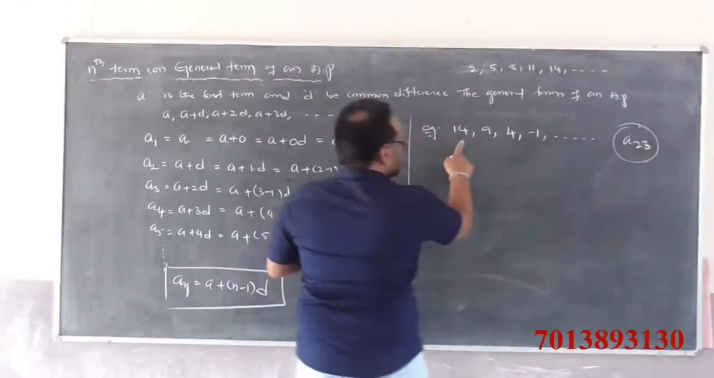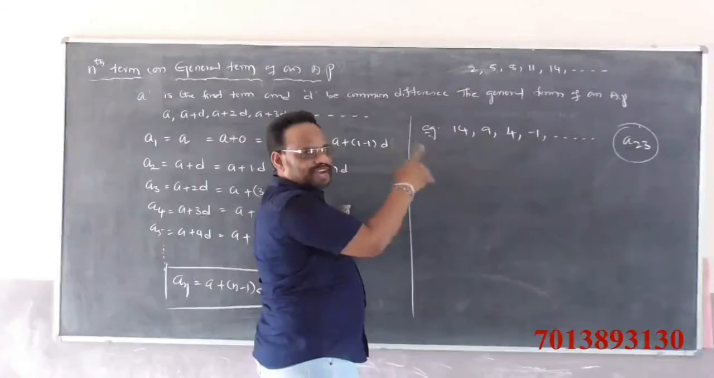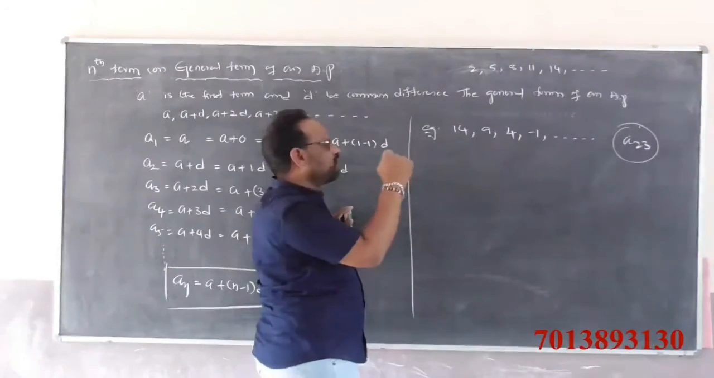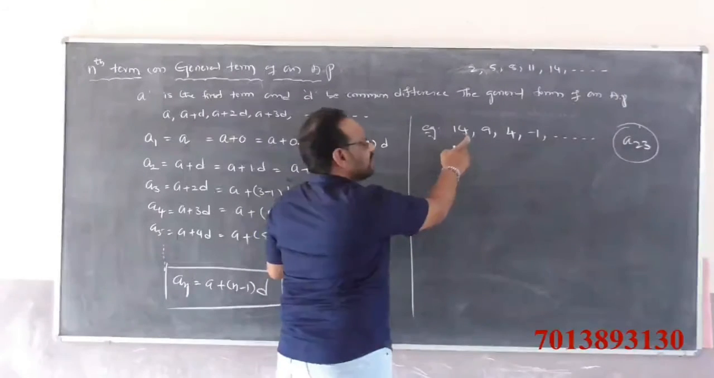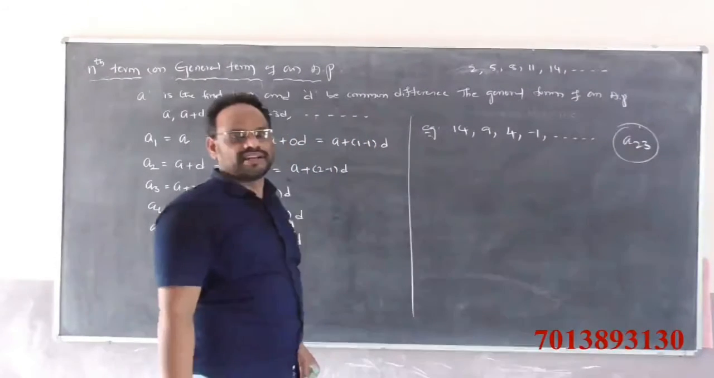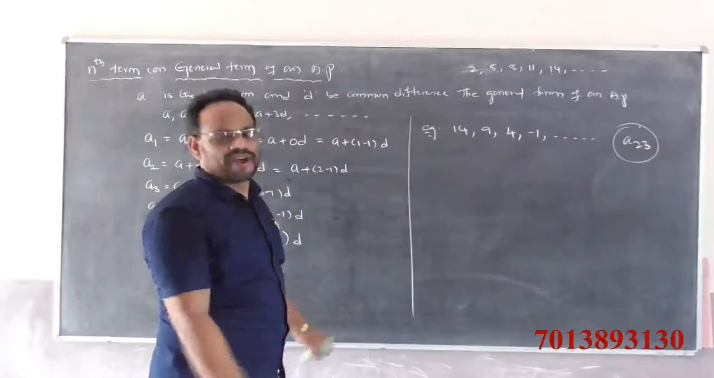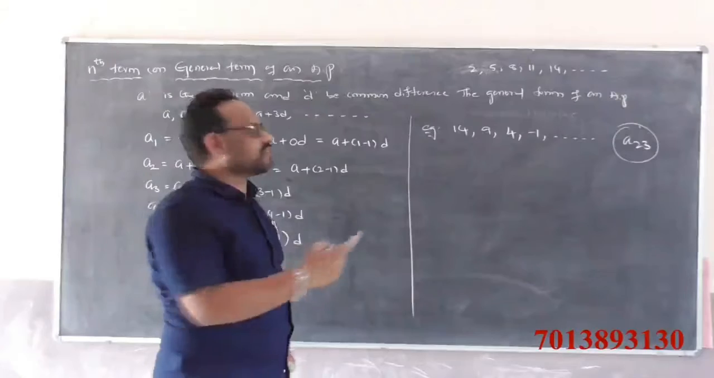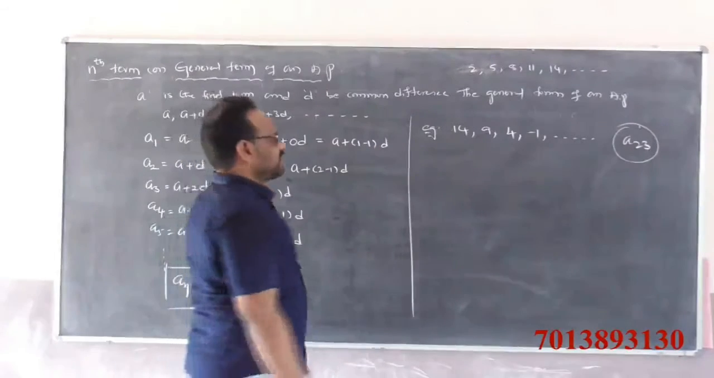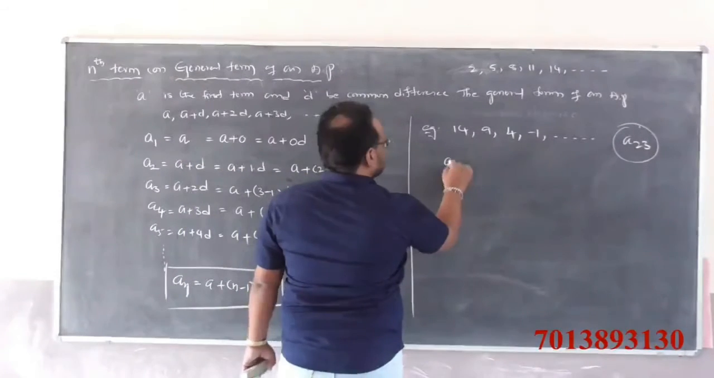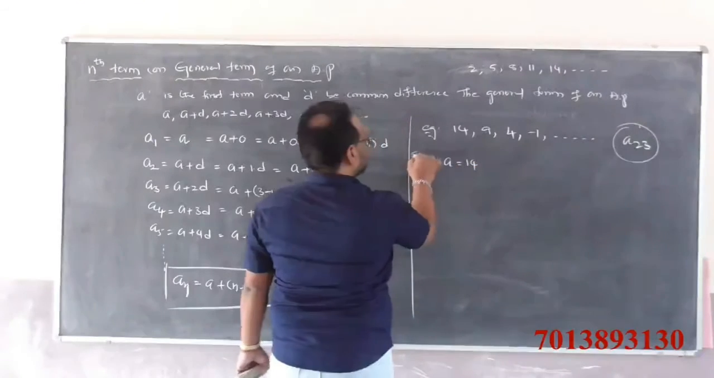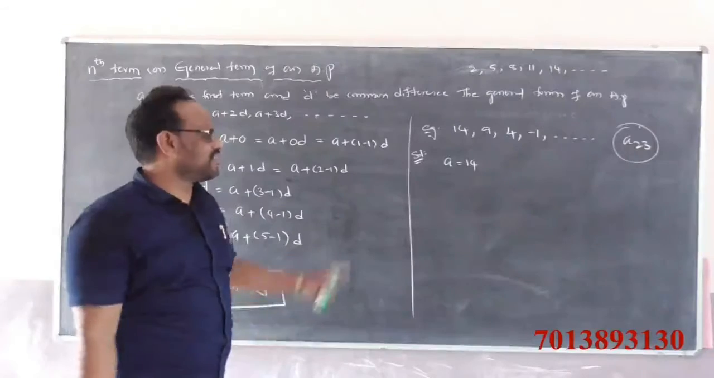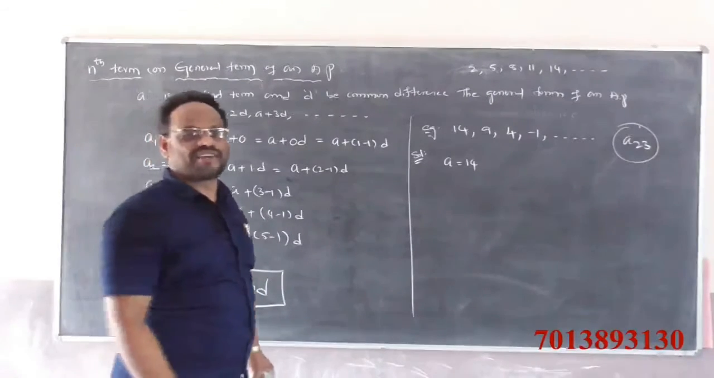Observe this sequence. It is clearly an arithmetic progression, because the difference between any two consecutive terms is always the same. How to find A23, that is, the 23rd term in the given sequence? Here the first term a is equal to 14. We want the common difference.